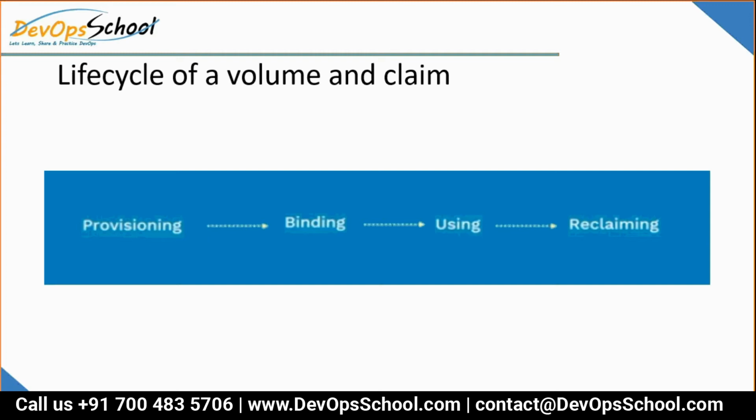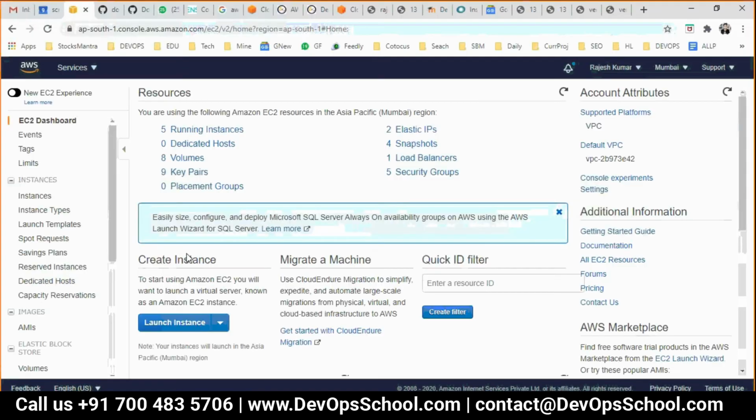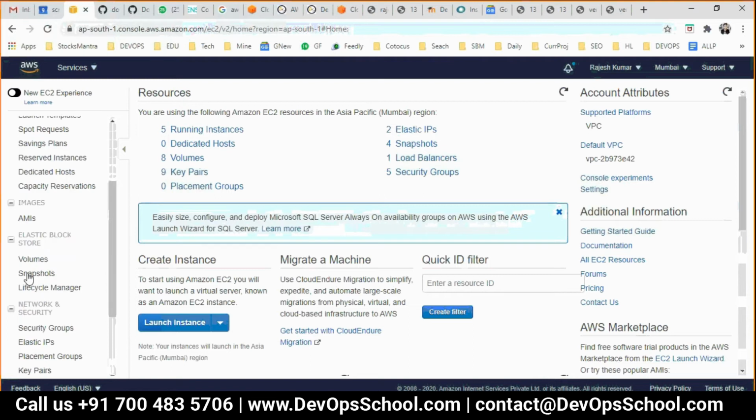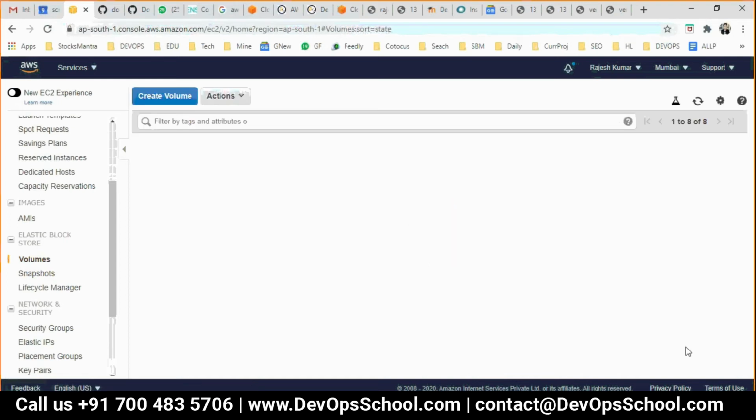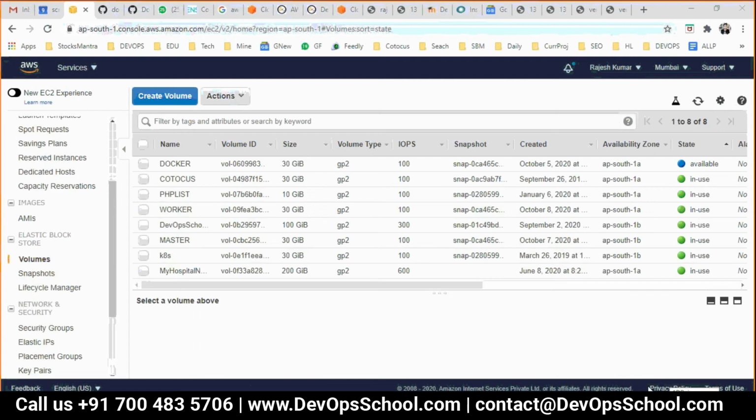So when you go to AWS and ask for a 20 GB volume, you create a volume. Let me show you, then you will have a visualization also. Go to the volumes, see here. I come here and create a volume.